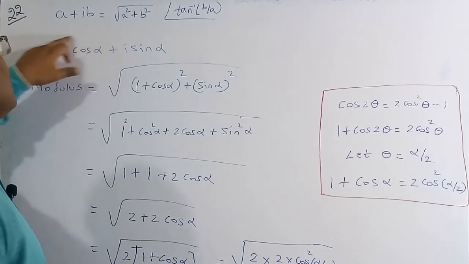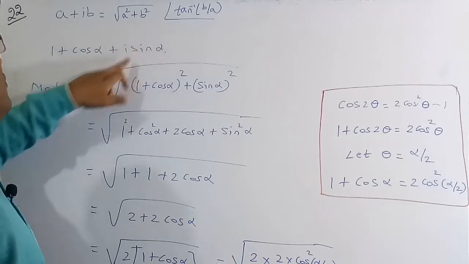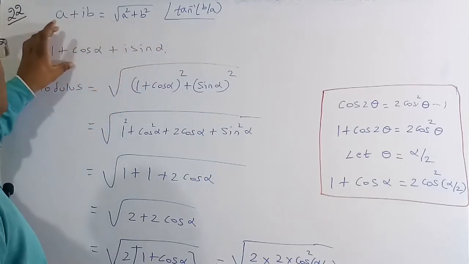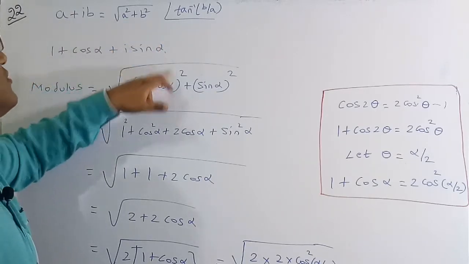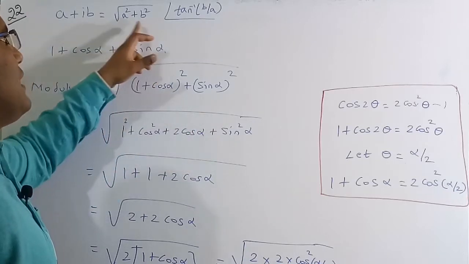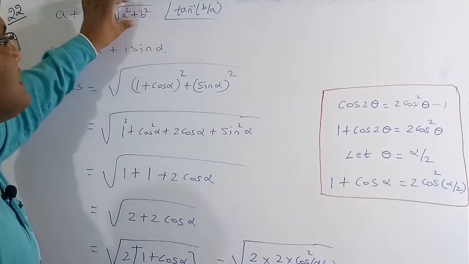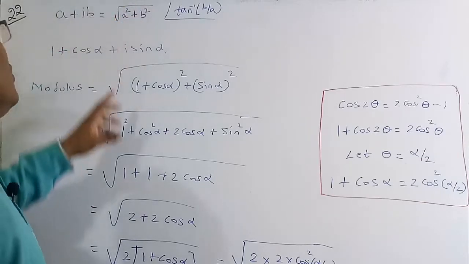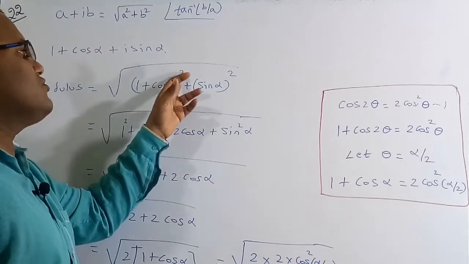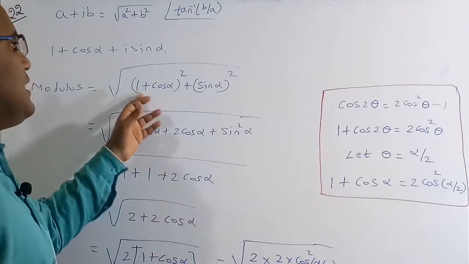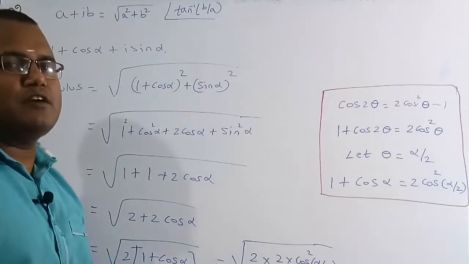Let me assume this is a and this is b. So the modulus is under root a square plus b square, where a is equal to 1 plus cos alpha and b is equal to sin alpha. You can substitute in place of a and b. In the question they asked only about the modulus, so only this part we are going to consider. So under root of (1 plus cos alpha) whole square plus (sin alpha) whole square. See, (a plus b) whole square is nothing but a square plus b square plus 2ab.